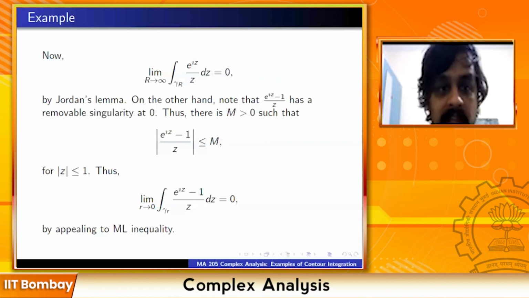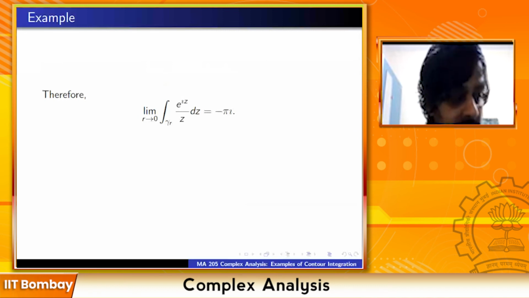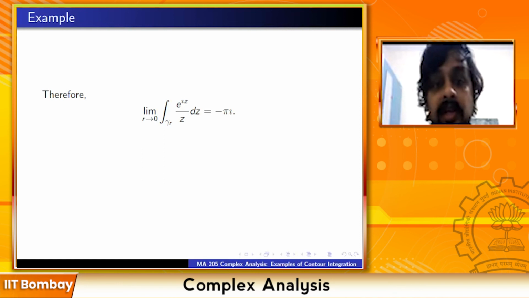So therefore, the integral of e raised to iz by z, limit as r tends to 0, will be equal to the integral of 1 by z along gamma r. But the integral of 1 by z along gamma r is equal to minus pi i, because you're only integrating along the semicircle and you're also integrating in the counterclockwise direction, so it introduces a minus sign.